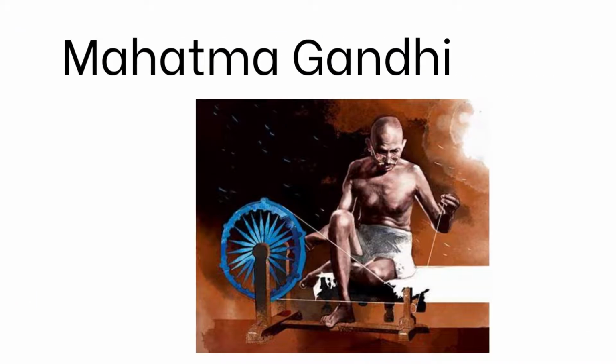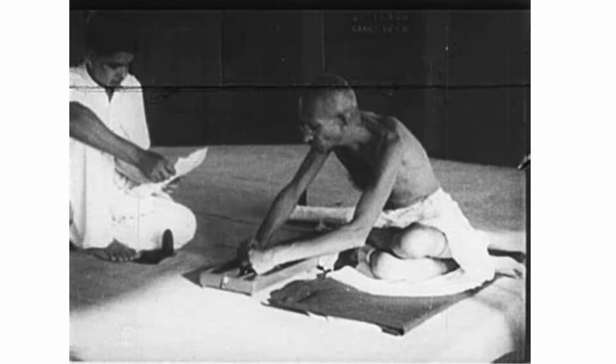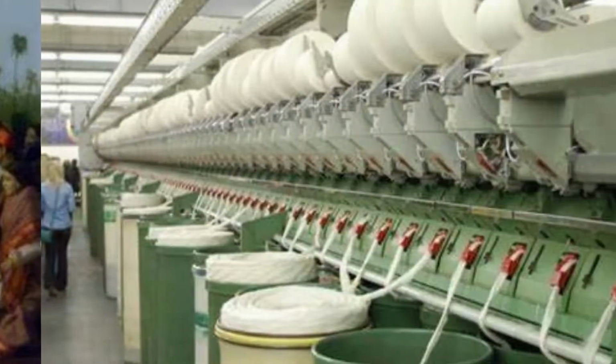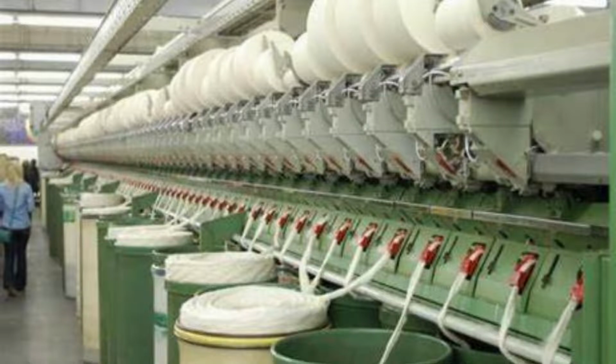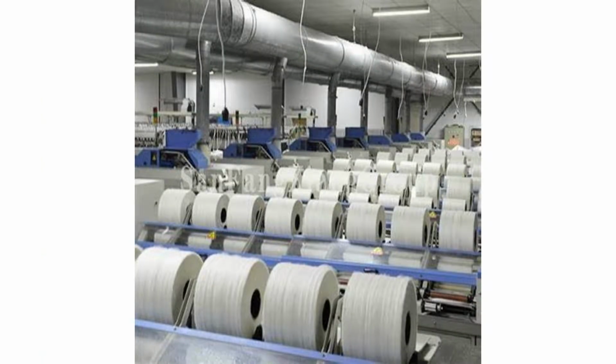The use of charkha was popularized by Mahatma Gandhi as part of the independence movement. He encouraged people to wear clothes of homespun yarn and shun imported clothes made in the mills of Britain. Spinning of yarn on a large scale is done with the help of spinning machines. After spinning, yarns are used for making fabrics.